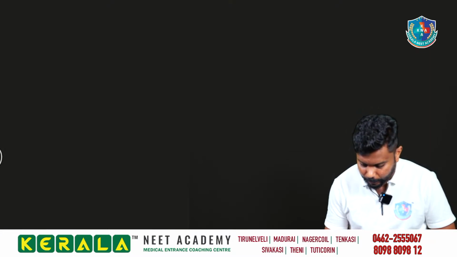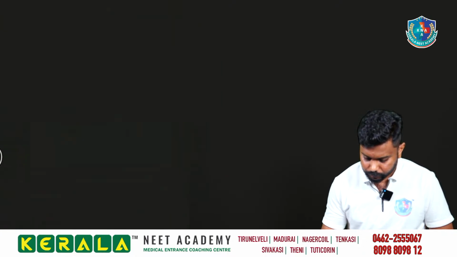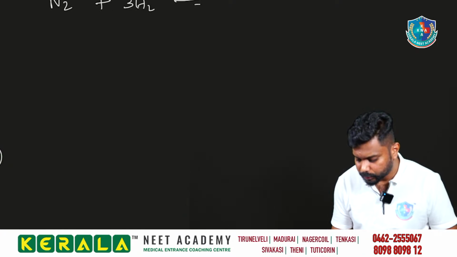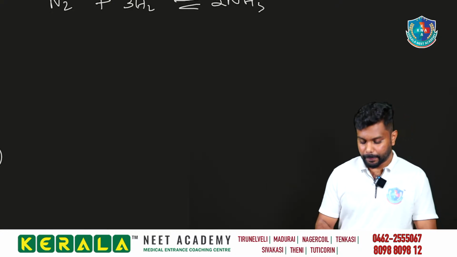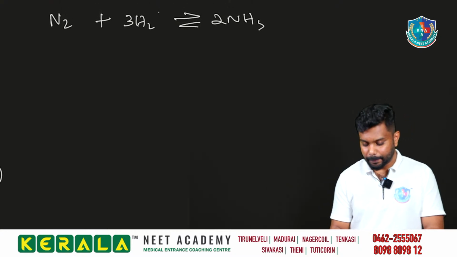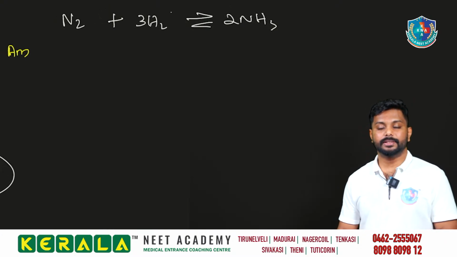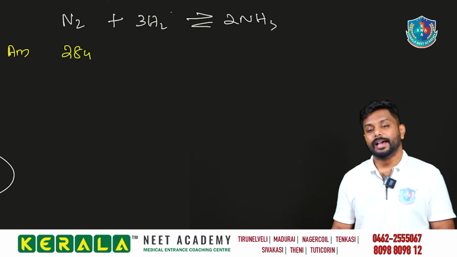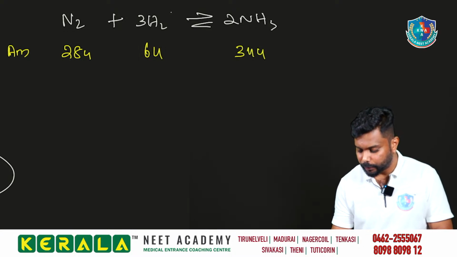Okay, then, we have N2, nitrogen. I am taking an example: N2, nitrogen, which reacts with hydrogen to produce ammonia, 2 NH3. While considering the atomic mass, what is the atomic mass of nitrogen? It is equal to 28 U. The mass of hydrogen is 6 U. And the mass of ammonia here is 34 U.